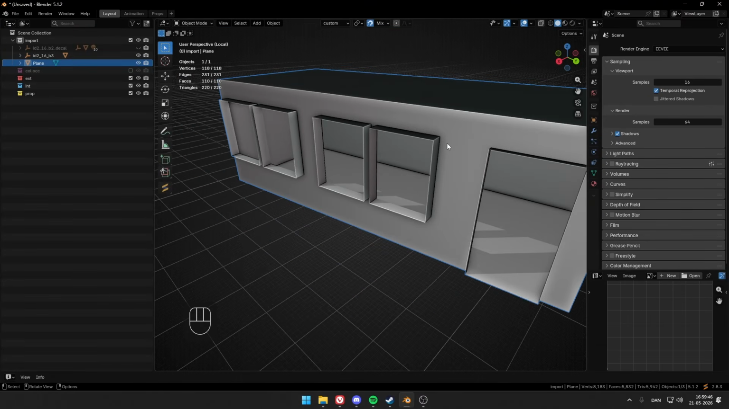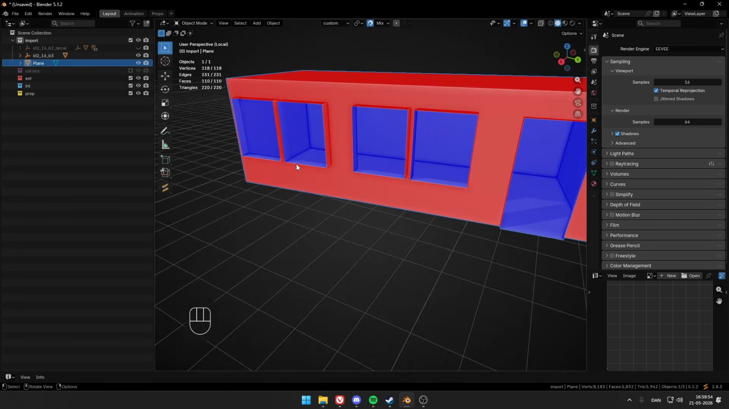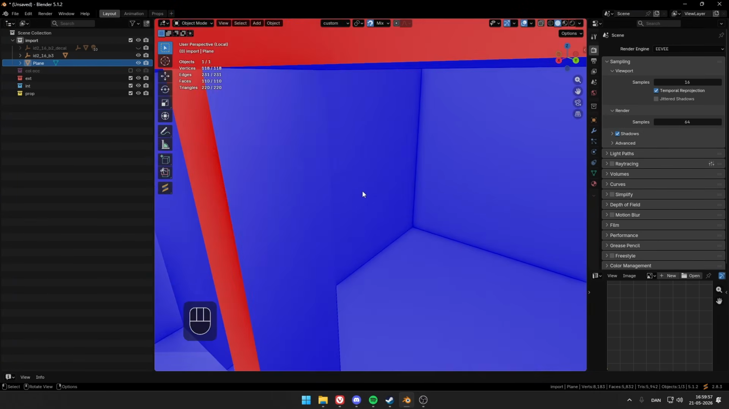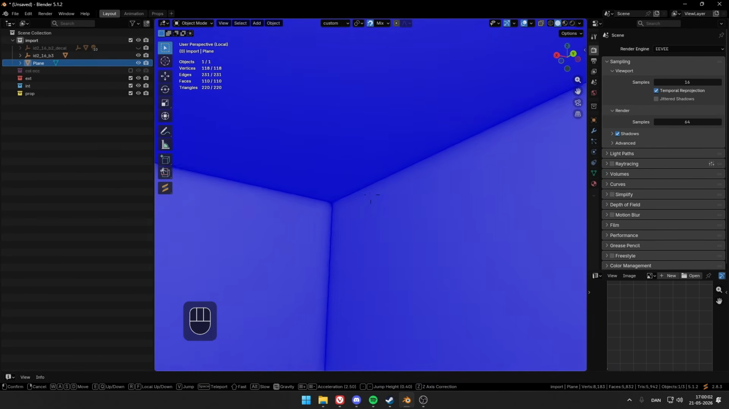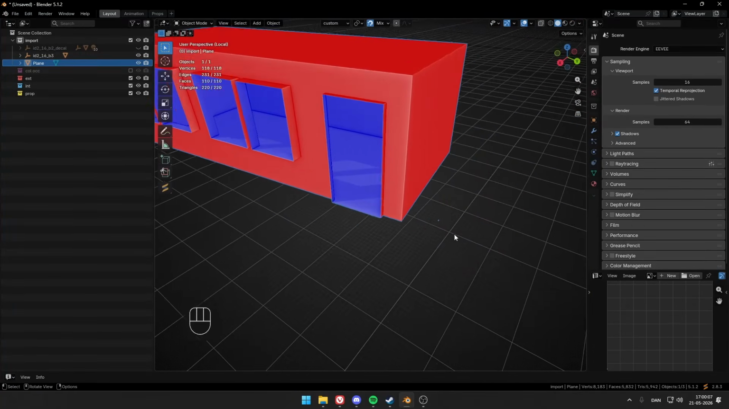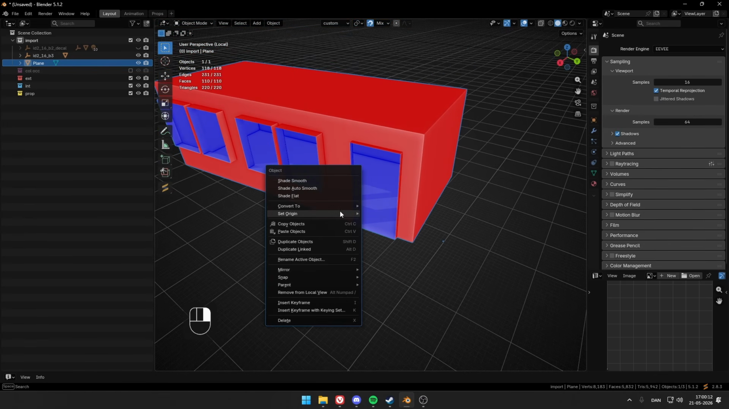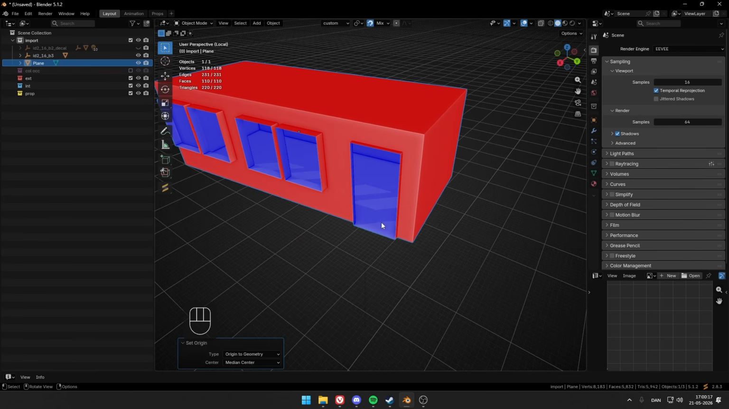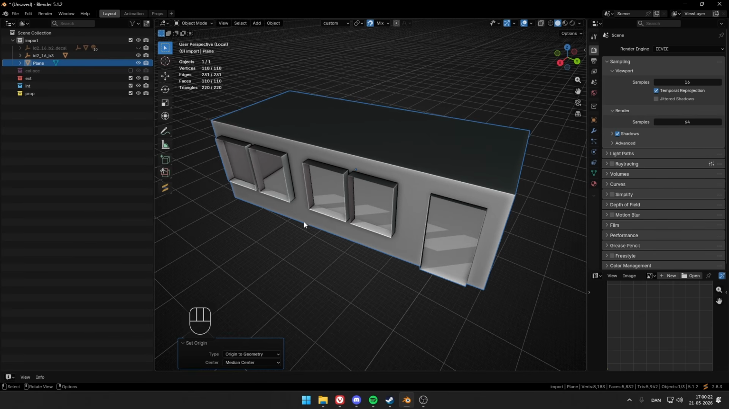Now I just want to make sure that we can see everything. So up here, inside the face orientation tab, click this. We want everything to be blue, as blue means we can see it in game. So everything is blue. It is amazing. So now you see we have this point out here. We don't really want that. So we right click, set origin to geometry. And we can take this face orientation off again.